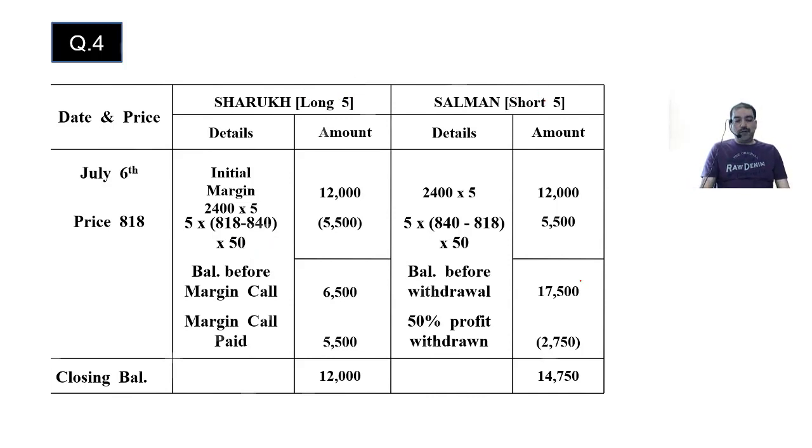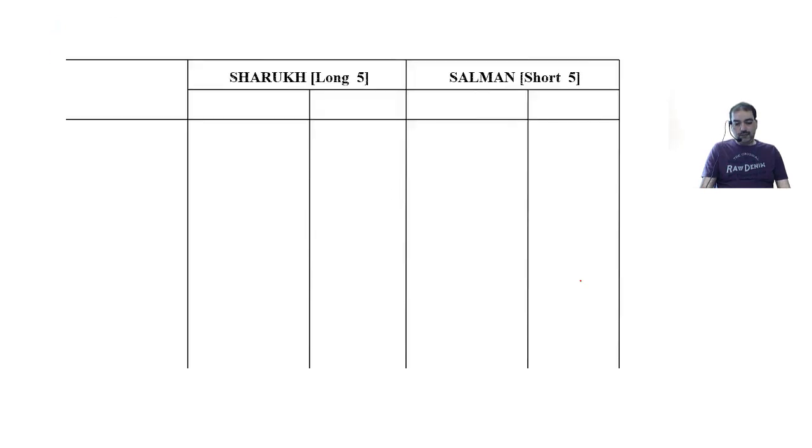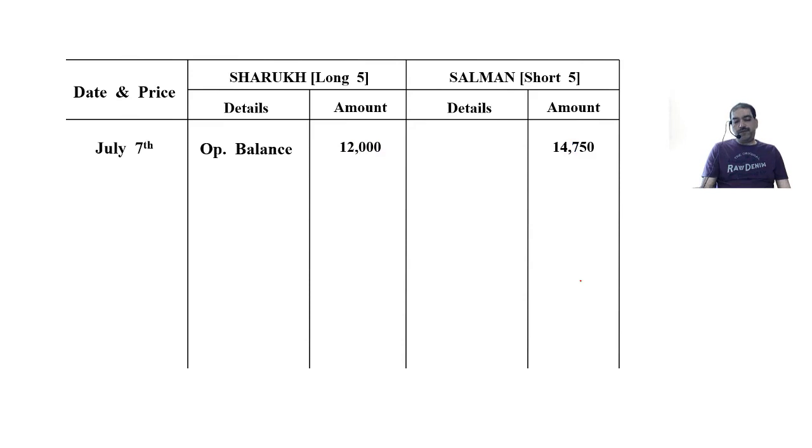Next day, 7th of July. Opening balance I bring down first. You continue on the same page. Opening balance is 12,000 and 14,750. Price is 866. Price has increased.